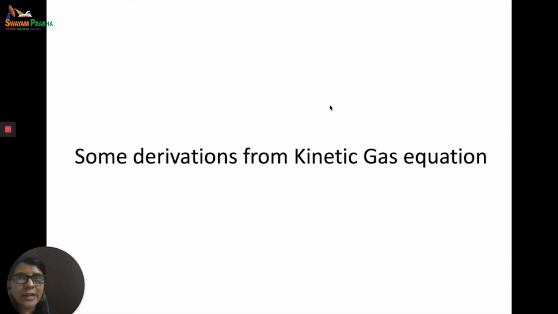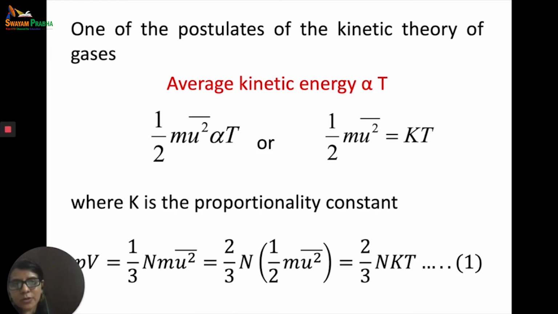Now let us try and derive the experimental gas laws from the kinetic gas equation. We have learned that the kinetic theory of gases is used to explain the experimental gas laws. It was a theoretical concept which was used to explain the experimental gas laws that we had studied. So let's try and do that. But before we do that, let's look at the last postulate of the kinetic theory of gases, which said average kinetic energy is proportional to the absolute temperature. Now if that is true, that means 1 by 2 m u bar square is proportional to T.